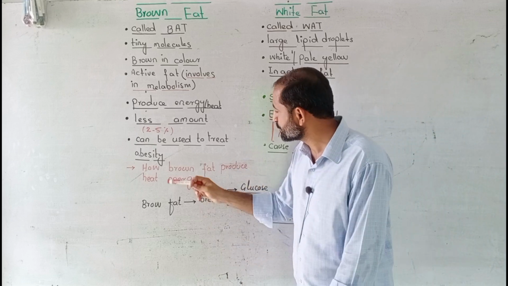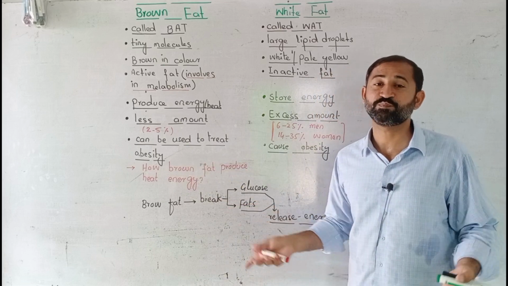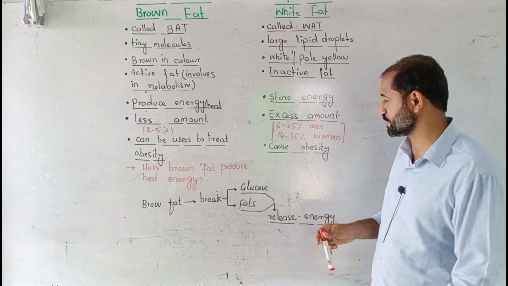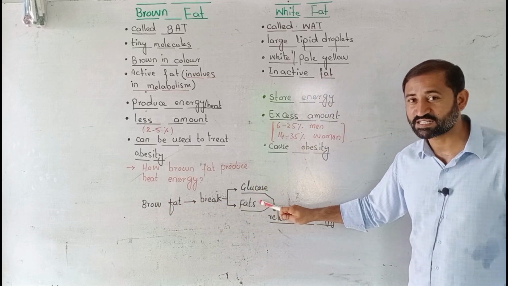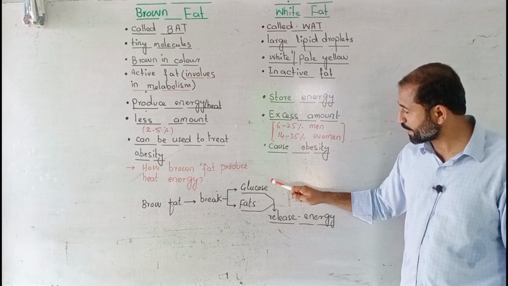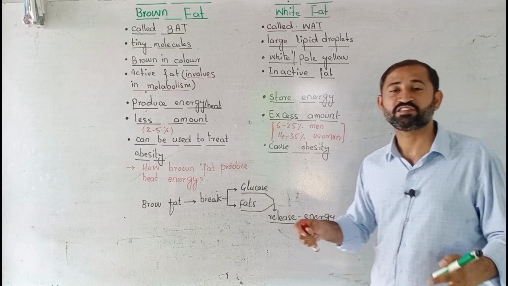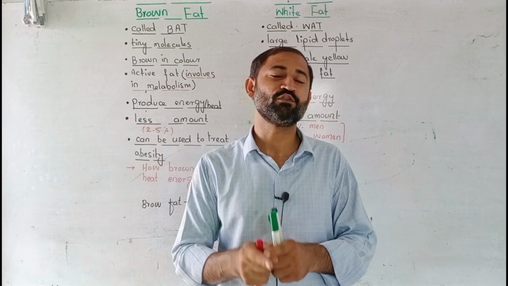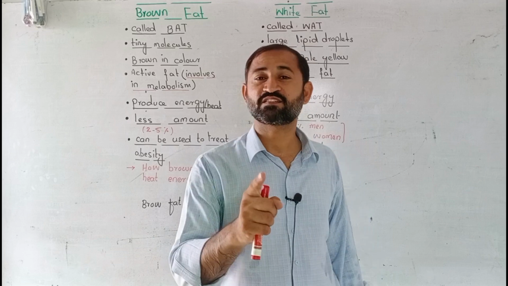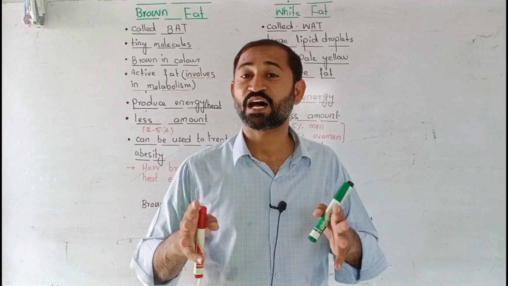Next and last one is how brown fat produces heat energy. Brown fat breaks glucose and fat molecules that are present in the body, and when these fats and glucose molecules break, they release energy, and that energy is used for the thermoregulation of the animal. That was all about the brown fat and white fat. But a question left behind is that why more women are fatty?